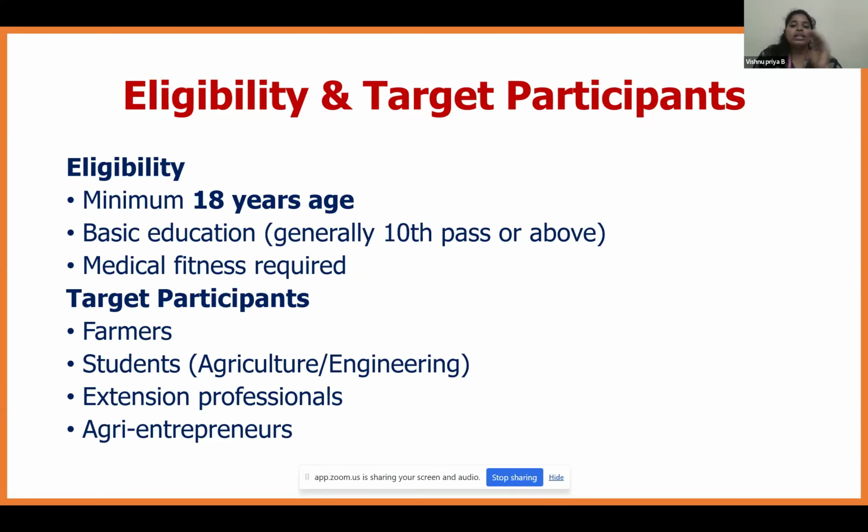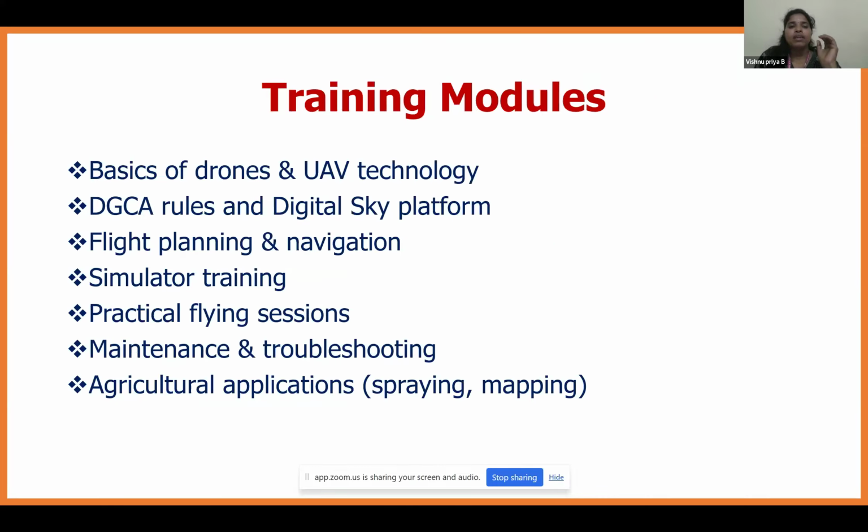In the training modules, the training period of 10 days is split into 3 categories. In the first 3 days, they give the basics of drone knowledge. They take classes about the basics of drones and the technologies of drones, the DGCA rules and the digital sky platform, that is blue zone, red zone, and green zone, and flight planning and navigation.